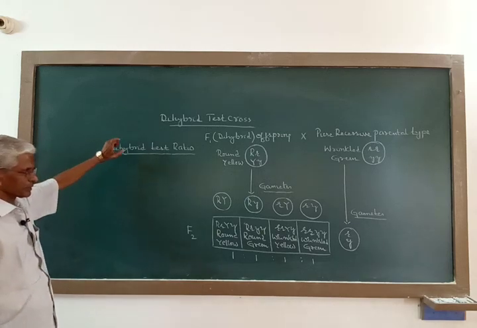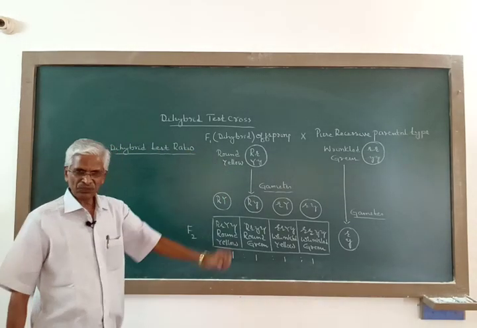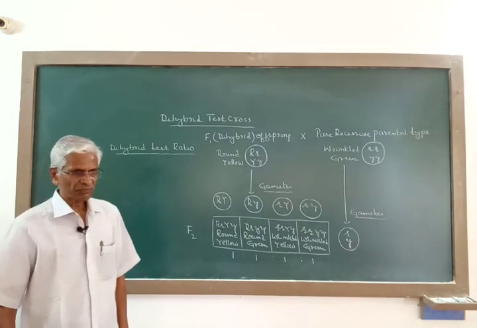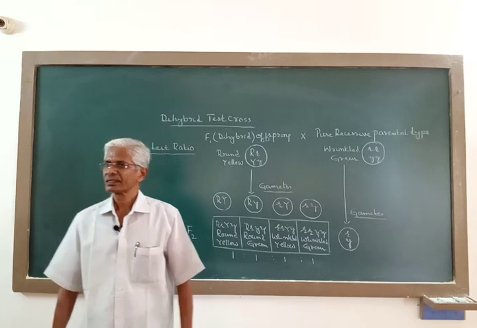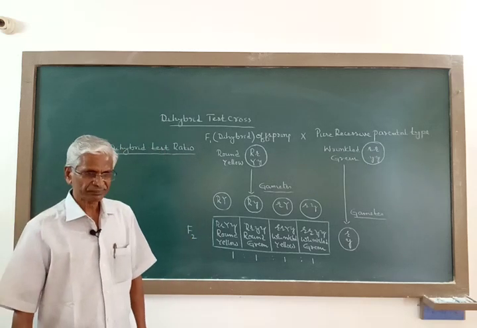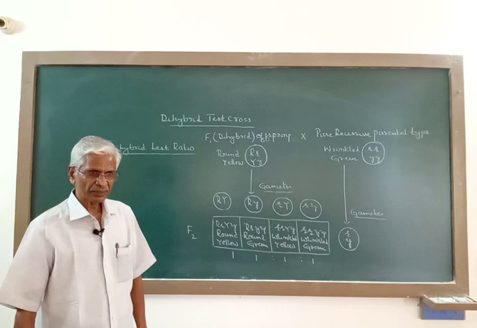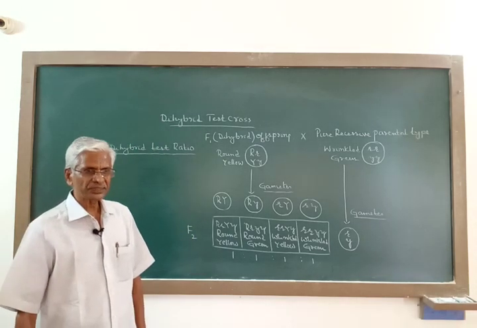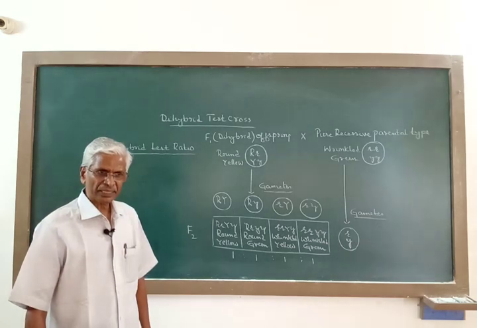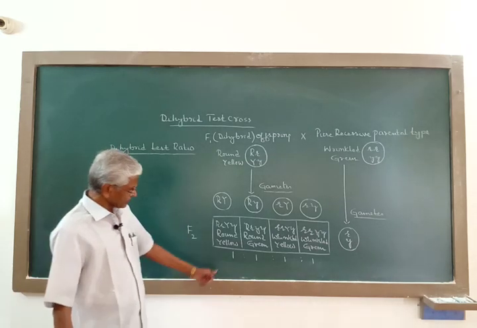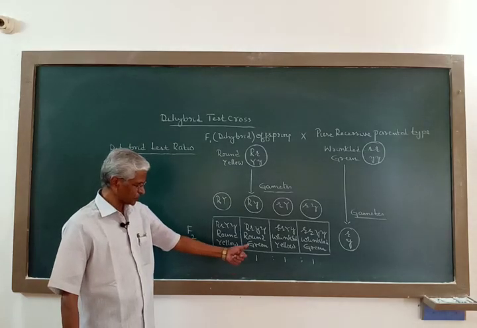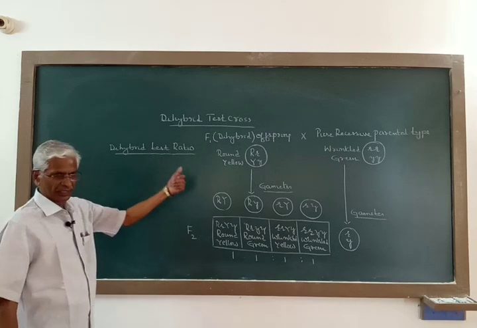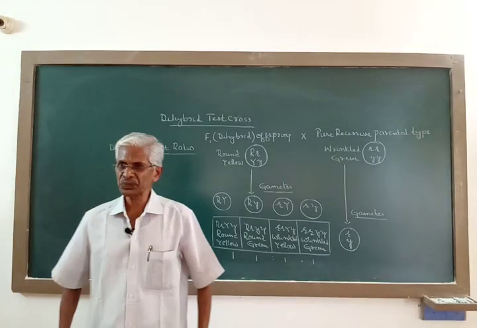Now here, as far as law of independent assortment is concerned, we have to remember 2 ratios. One, 9:3:3:1, and this is called dihybrid ratio. Another 1:1:1:1, this is called dihybrid test ratio.